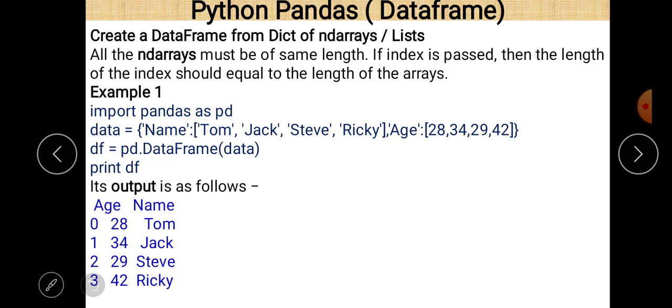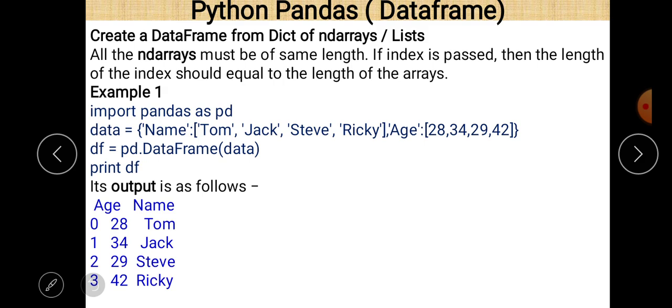Next is create a data frame from a dictionary of ND array or a list. All the ND arrays must be of the same length. If an index is passed, then the length of the index should be equal to the length of the arrays.